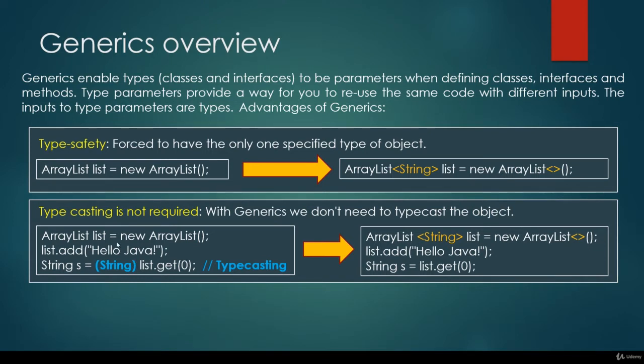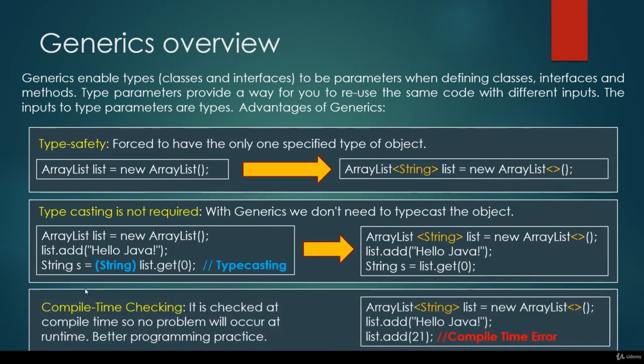So this is not the fastest solution possible. If we define that the array list is going to store strings, then Java knows for certain that we are going to add strings and we are going to get strings. So there is no need for typecasting, which is going to result in better performance. So typecasting is not required with generics, okay?